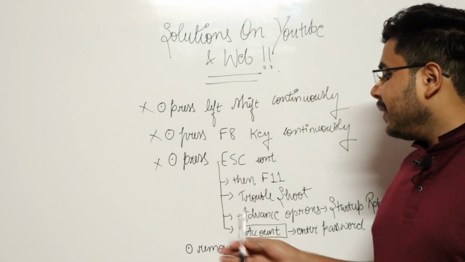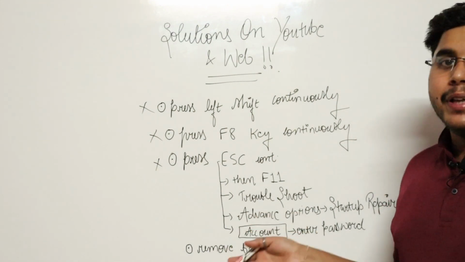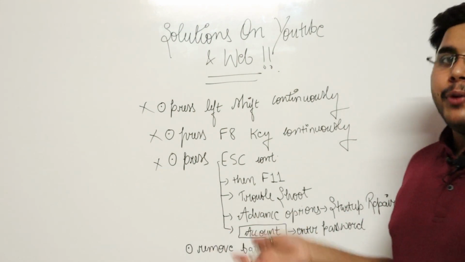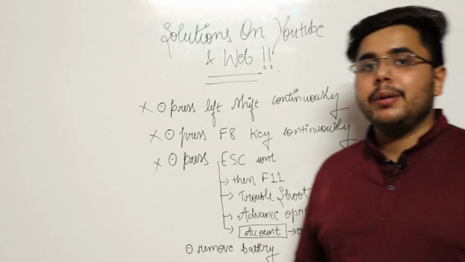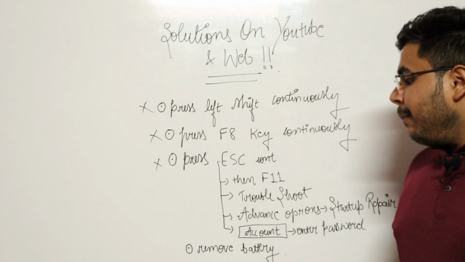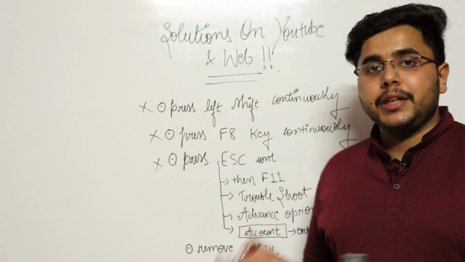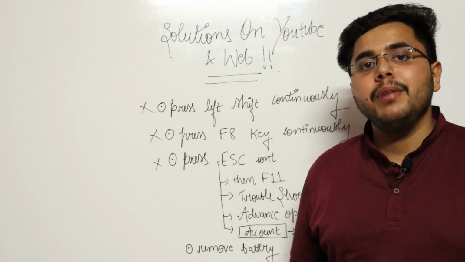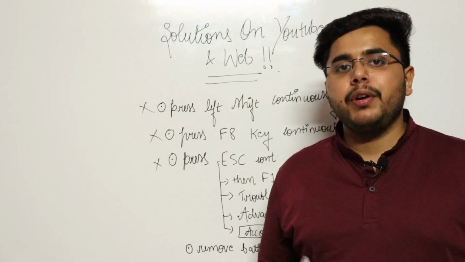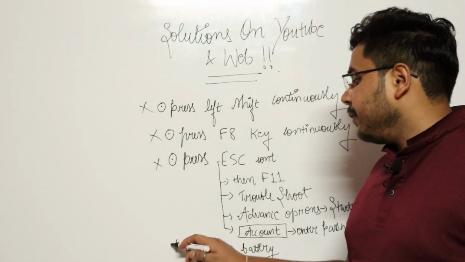Then the last method was to remove the battery. This is a very traditional method, a lot of people have been trying it for a long time: whatever problem occurs in your system, just remove the battery and insert it again. But I was unable to try it because my battery is completely fused inside my system, and I would have to unscrew my system to remove the battery. That's why I was unable to try it, so this also failed for me.